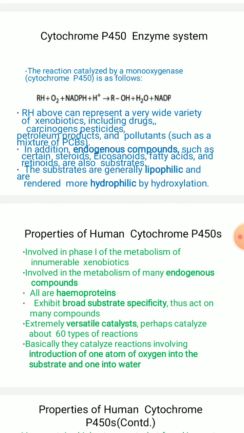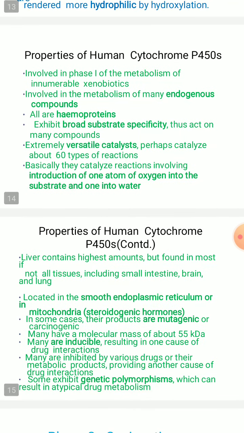The dioxygenase enzymatic mechanism you might have studied in the third semester metabolism, when I explained amino acid metabolism in the case of phenylalanine. What is the mechanism of this dioxygenase enzyme? The conversion of phenylalanine to tyrosine. There you can see how the incorporation of one atom of oxygen into the substrate molecule is done, and the other atom of oxygen into the water molecule. So this is a very important property of cytochrome P450.